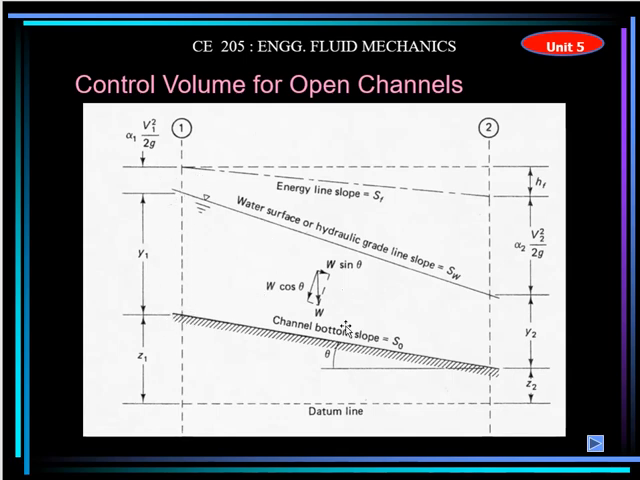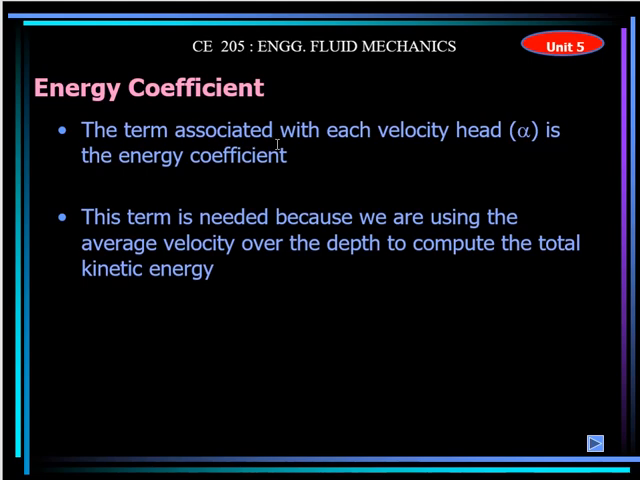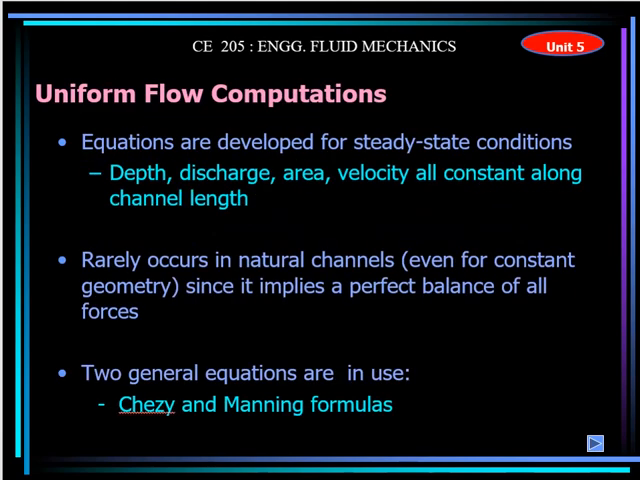So in order to make the average velocity, this alpha is introduced in this equation. This velocity is not the velocity at different points. You cannot use the velocity at the bottom separately and at the top separately. So to take the average, that coefficient is introduced. So this alpha term is associated with each velocity head, the energy coefficient, right? And this term is needed because we are using the average velocity over the depth to compute the total kinetic energy. So this alpha is showing that it is an average velocity.